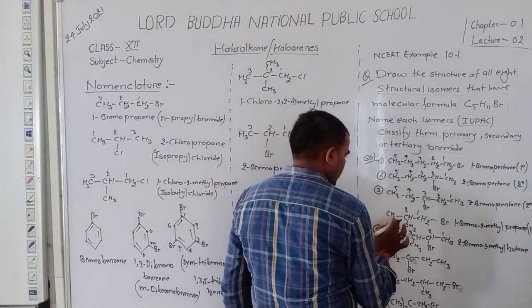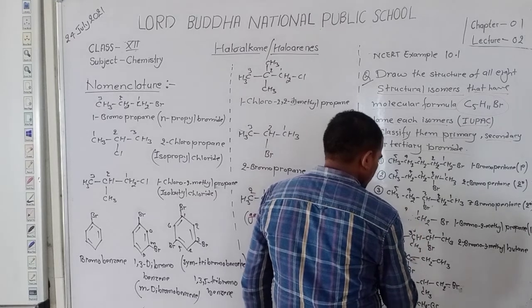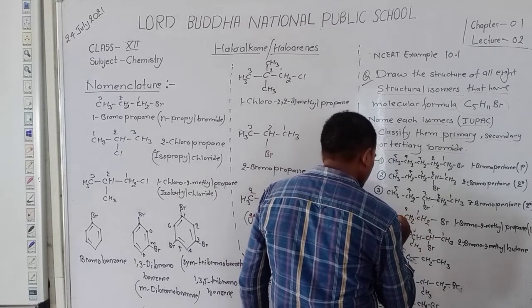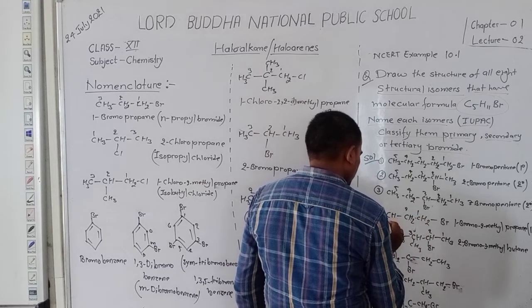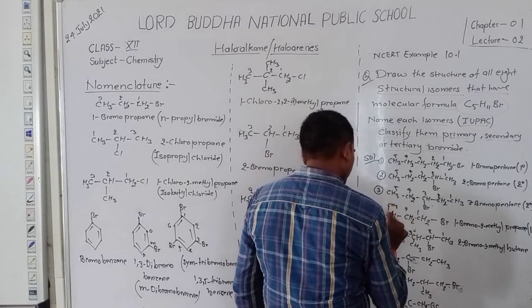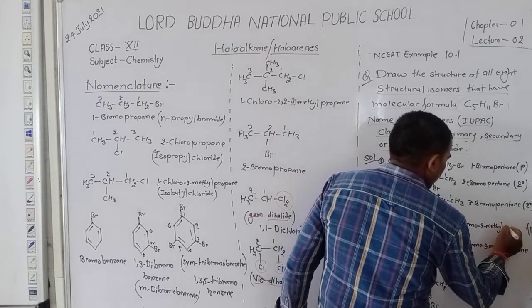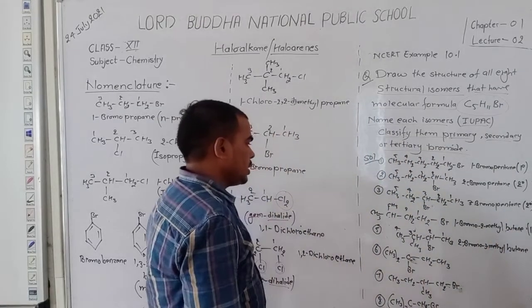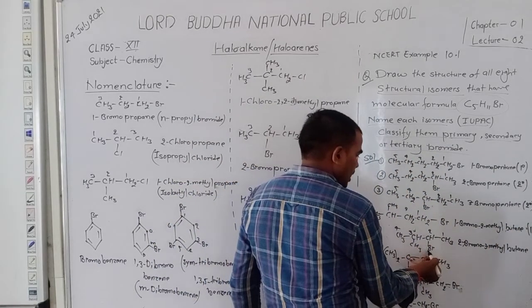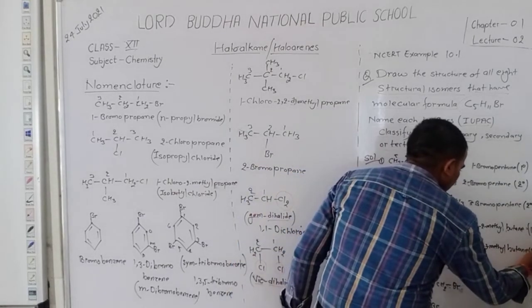Sorry, here student, we have some mistake: CH2, CH, 1, 2, 3, 4, 5. Right here it is butane, not propane. Here the bromine is attached to the second carbon joined with two carbons, so write here 2 degree, that is secondary.